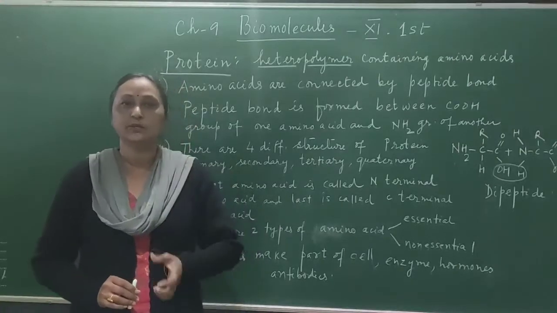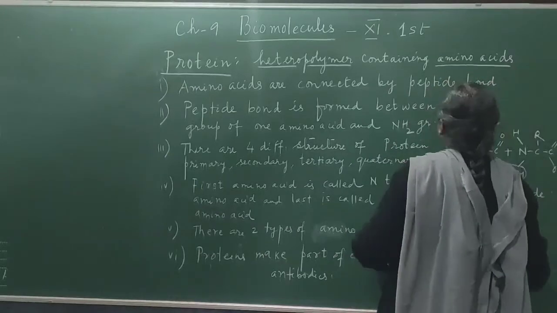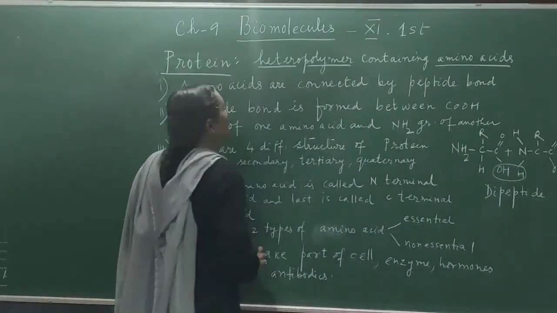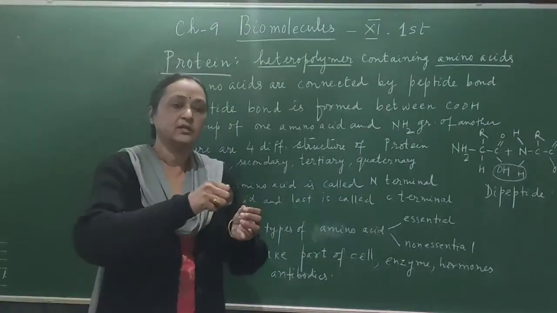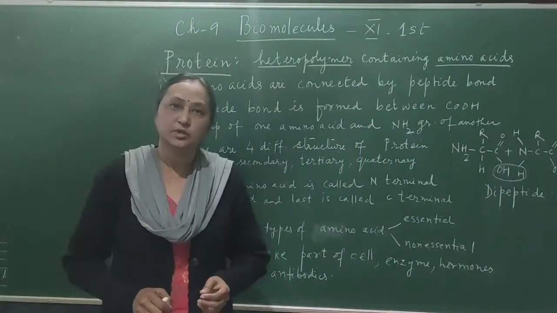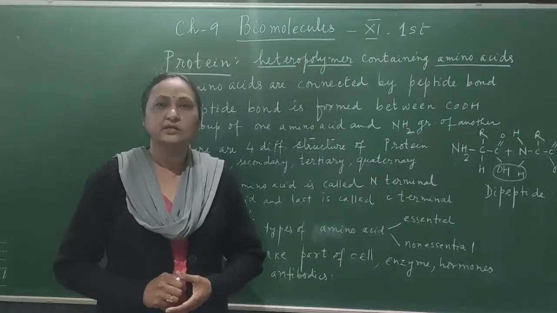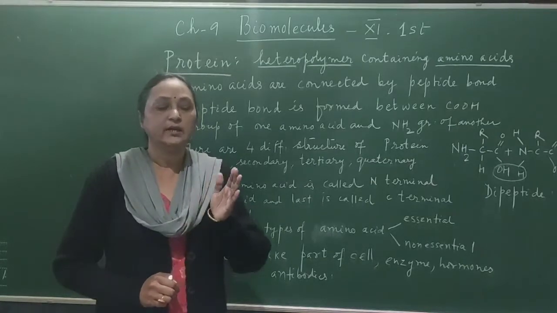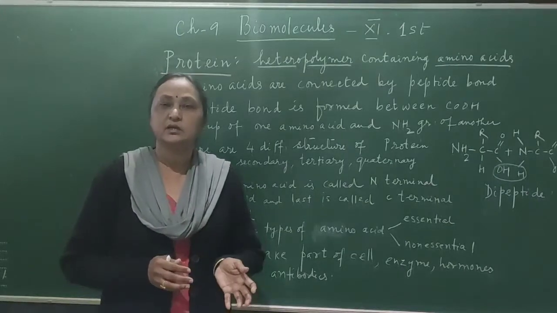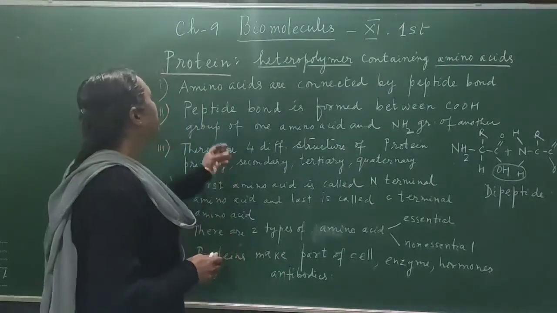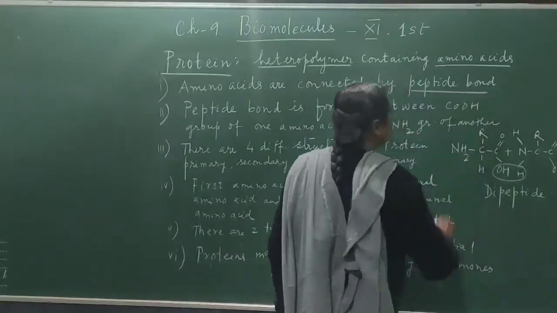And what are the single units? The single units are amino acids. Single amino acids are connected with the help of a peptide bond and make a long chain molecule, which is called a protein. Altogether there are 20 amino acids. In the living cell, you can find 20 amino acids making proteins. The number may be variable and the arrangement may be variable. So amino acids are connected by peptide bonds.